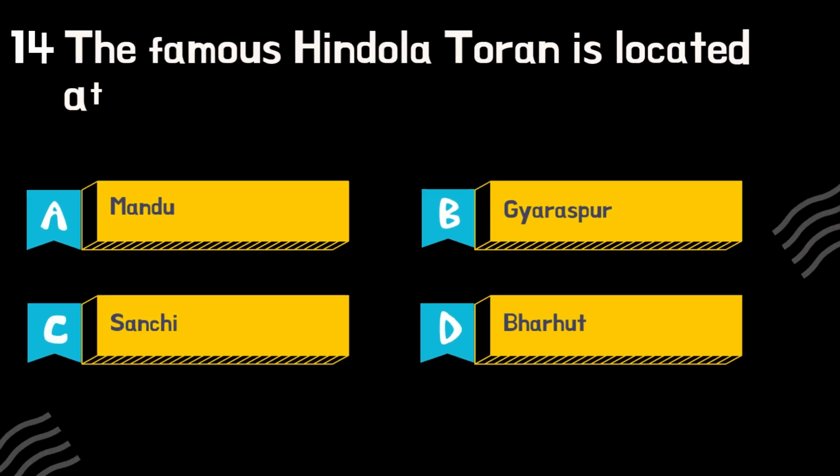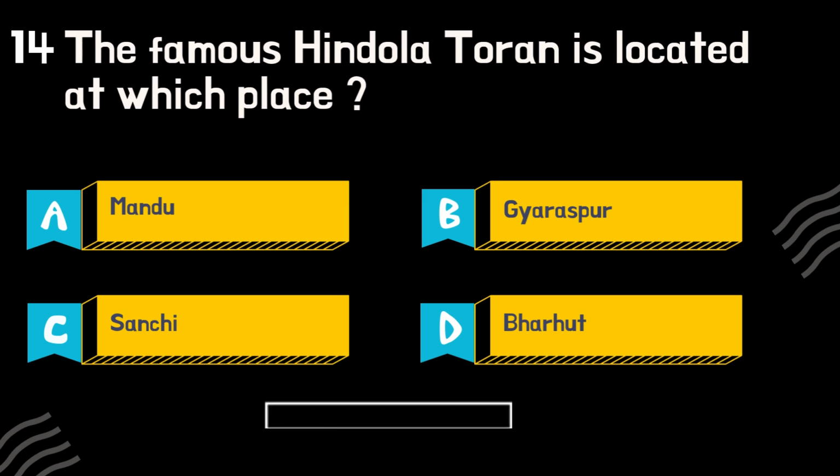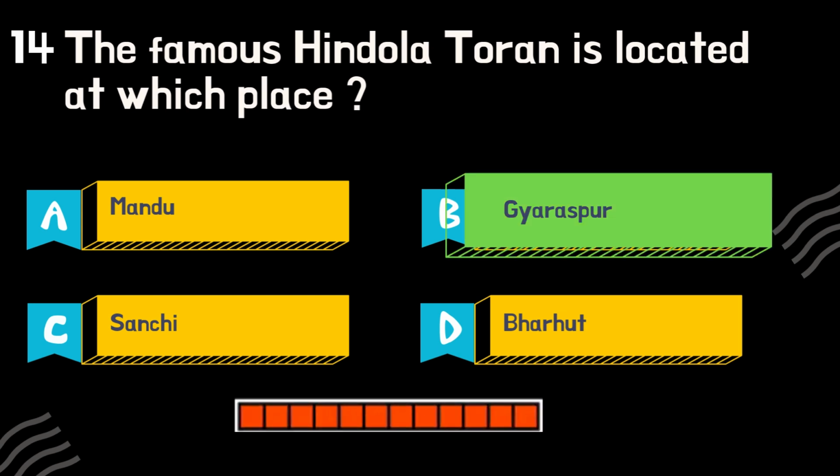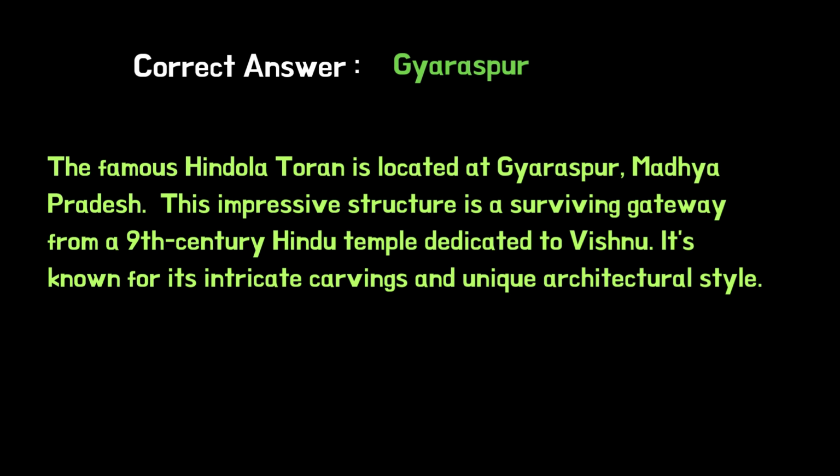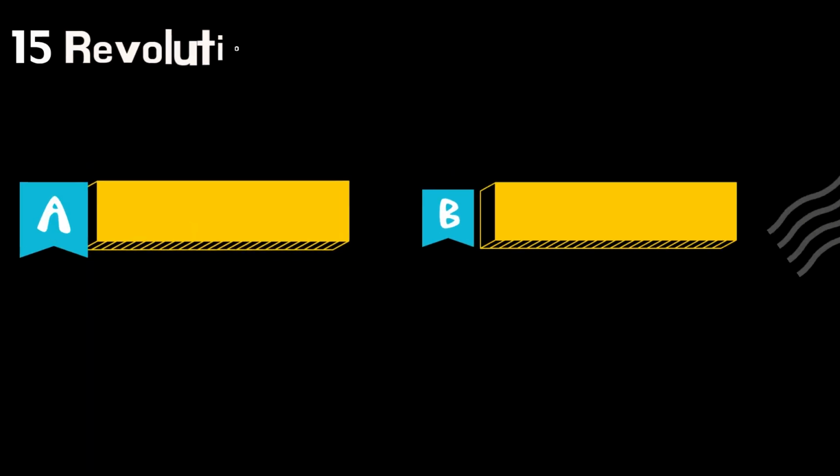The famous Hindola Toran is located at which place? The famous Hindola Toran is located at Garaspur, Madhya Pradesh. This impressive structure is a surviving gateway from a 9th century Hindu temple dedicated to Vishnu. It's known for its intricate carvings and unique architectural style.